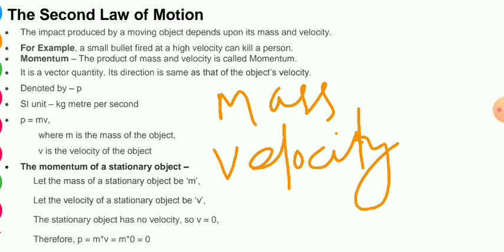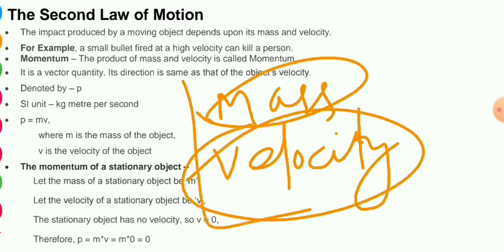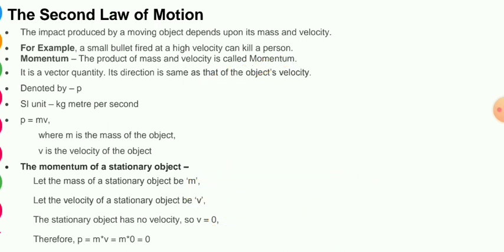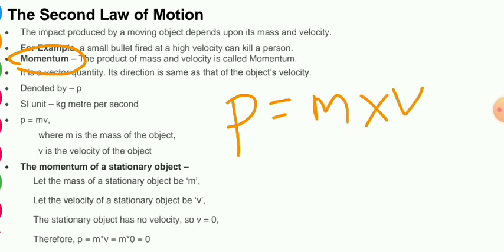Not a single factor can affect more. When both are considered, or both are reasonable values, then they can affect. So here a new term, a new concept, is introduced, that is known as momentum. Momentum is the product of mass and velocity, denoted by small p equal to mass into velocity.